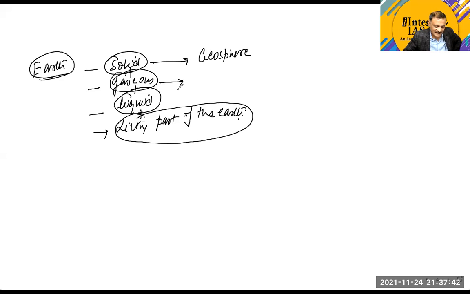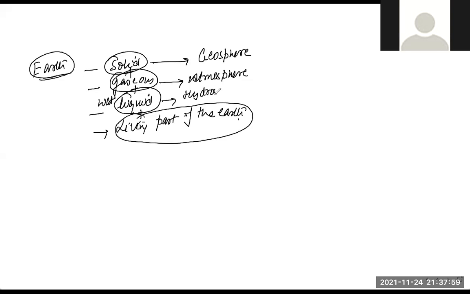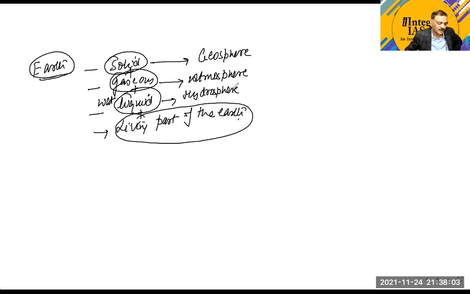Another component is the gaseous component, and we have called it the atmosphere. The third component is our liquid part, obviously the water part, and we have called it the hydrosphere. And the fourth one is the living part of the Earth, and we have called it the biosphere.